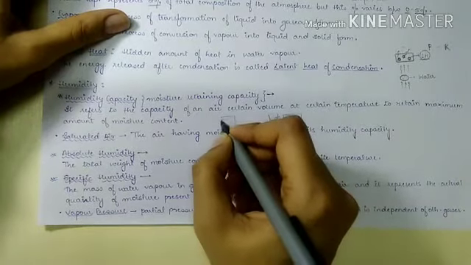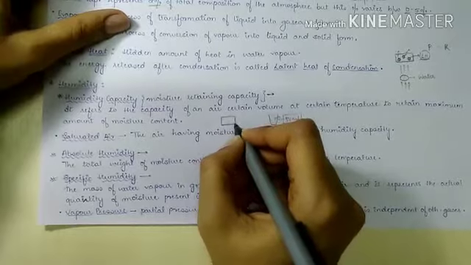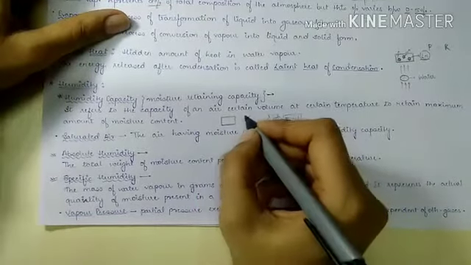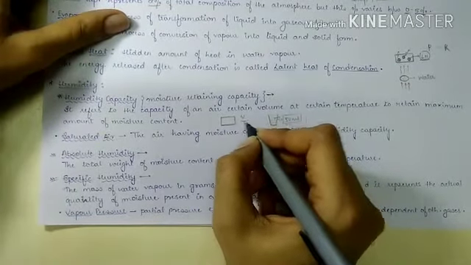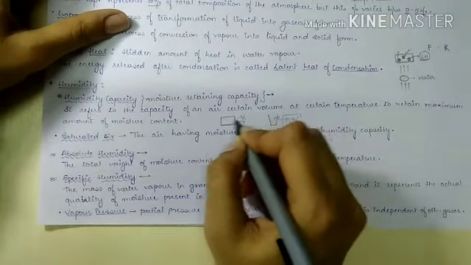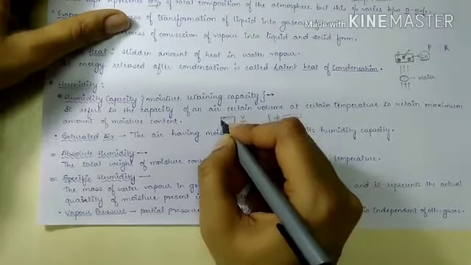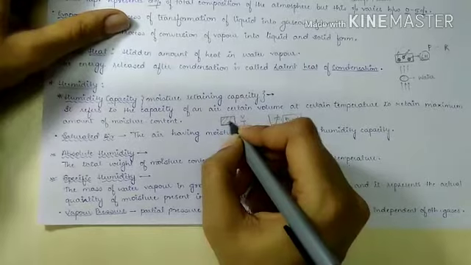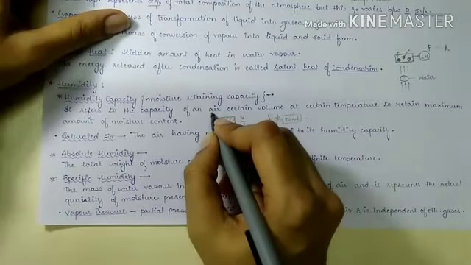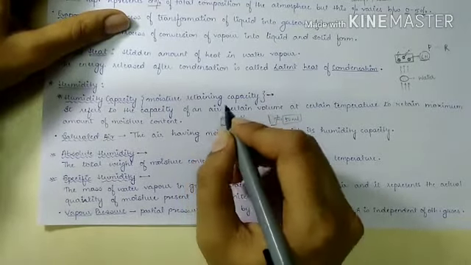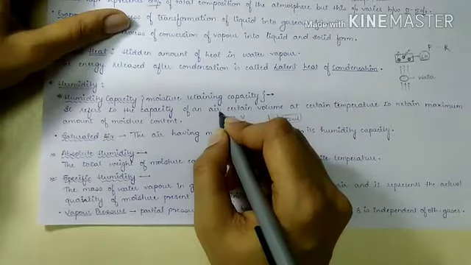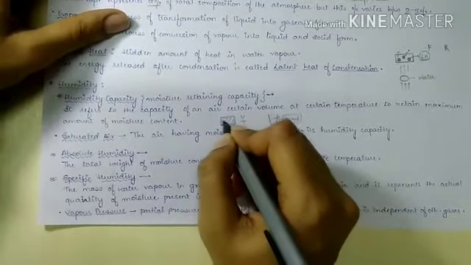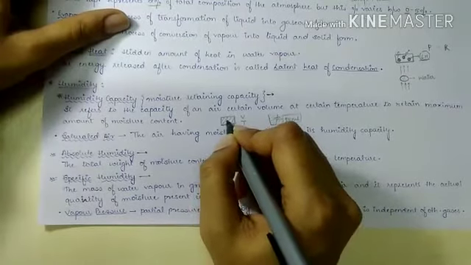The air at a certain volume and at a certain temperature, that means volume is not changing and temperature is not changing, everything is constant. At that time, the maximum amount of moisture that the air can contain is known as its humidity capacity.